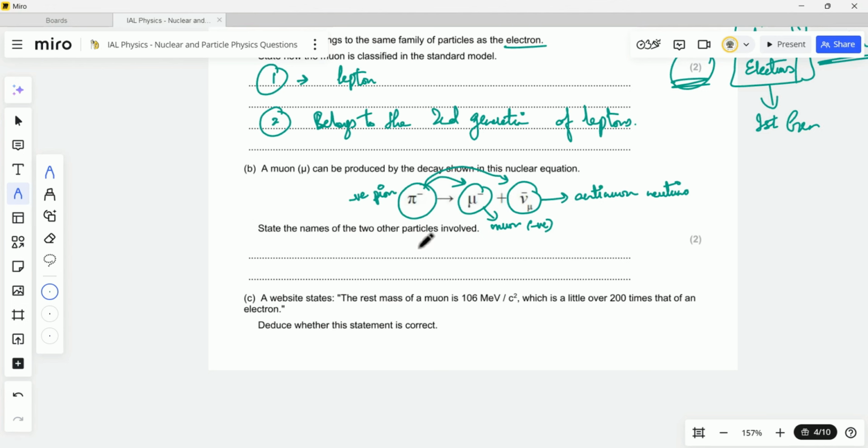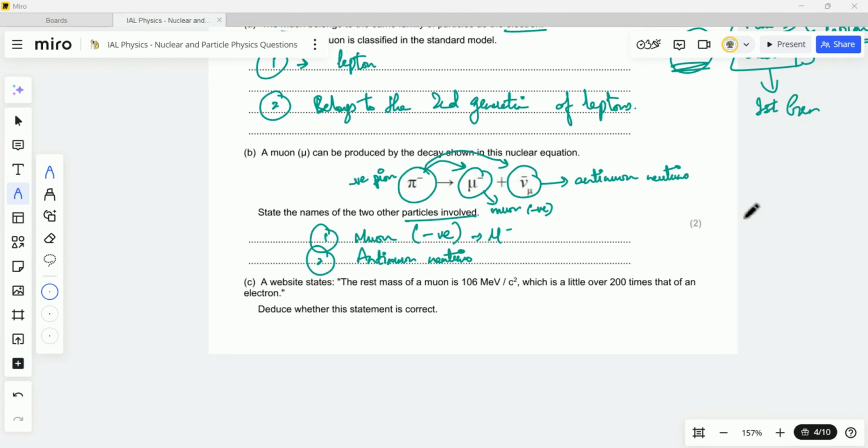So, in the question they are saying name the 2 other particles involved. So, we know what these 2 other particles are. The first particle that is being created is a muon, which is negatively charged, and its symbol is represented by this sign. And the other particle that is made is the anti-muon neutrino. I hope this is clear to you.